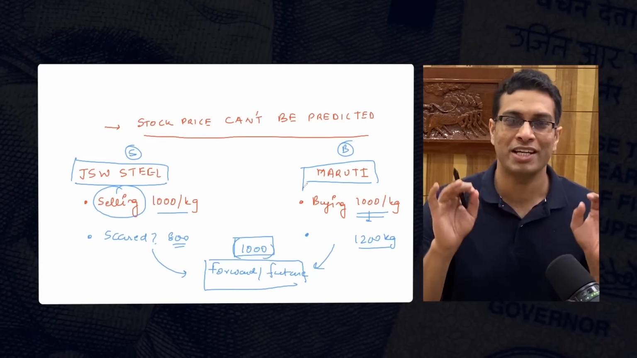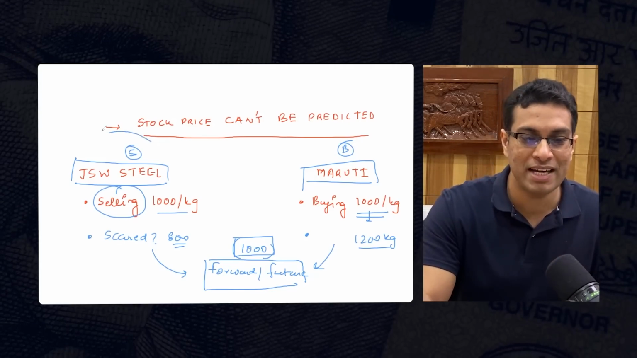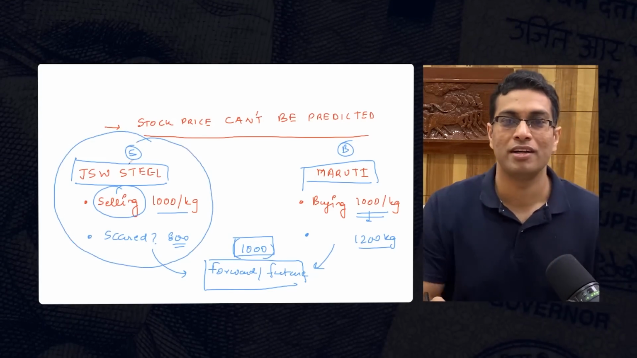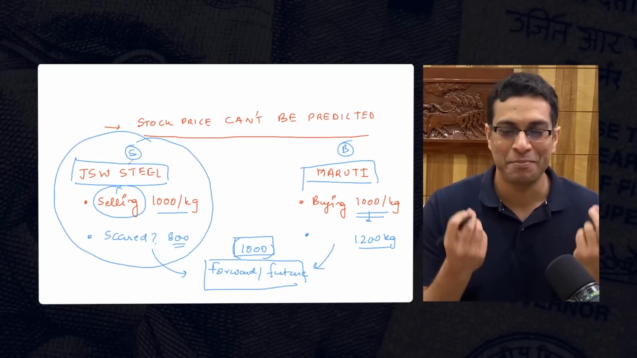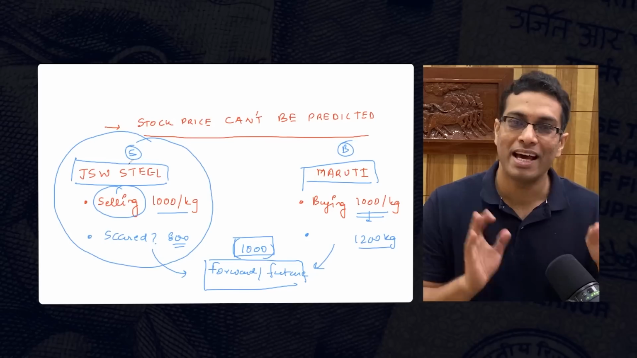Now, use your logic and understand. This company's entire business is based on what? It is steel. The name itself has steel in it. So their entire business depends on guessing the price of steel. And they are unable to do it.